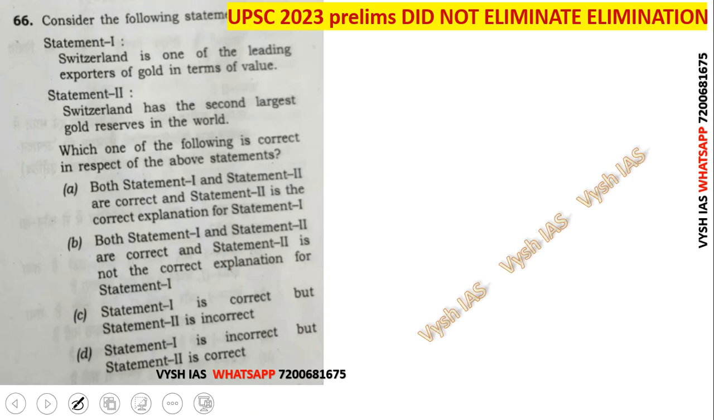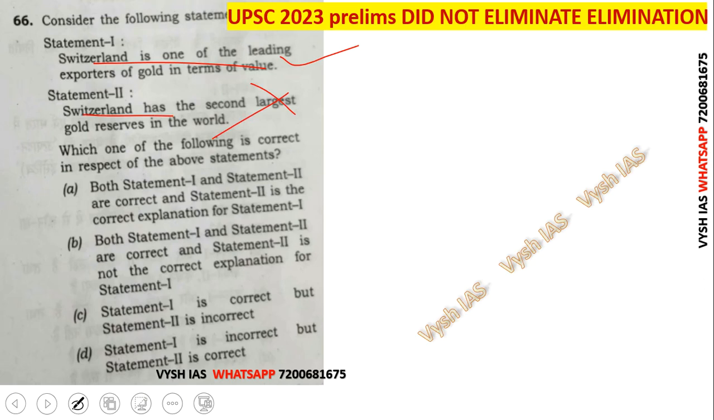Next one. Again, a tough one. I don't expect you to by-heart all these things. Switzerland is one of the leading exporters of gold in terms of value. That is actually true. They keep exporting, and that's how they make revenue, through export and tourism. Then, Switzerland has the second largest gold reserve in the world is wrong. Gold is in African mines, in Russia, in Australia, in the USA they have mines.